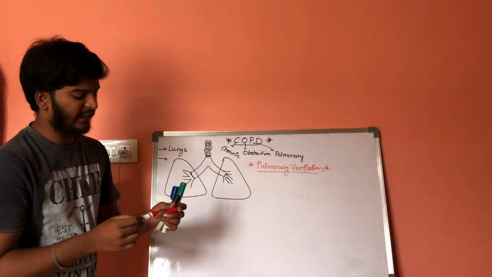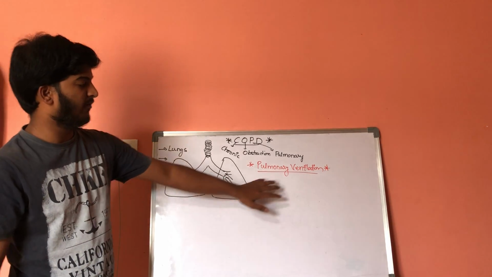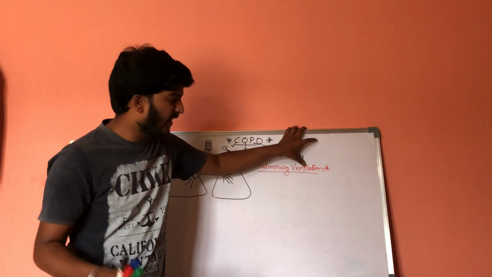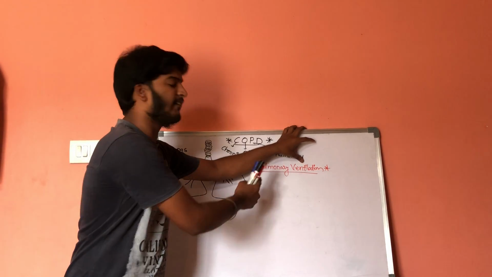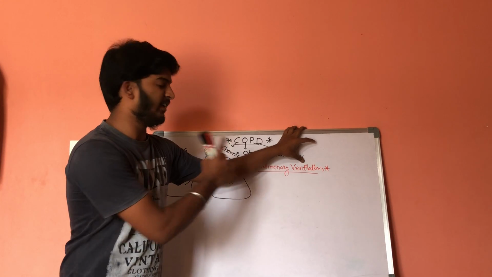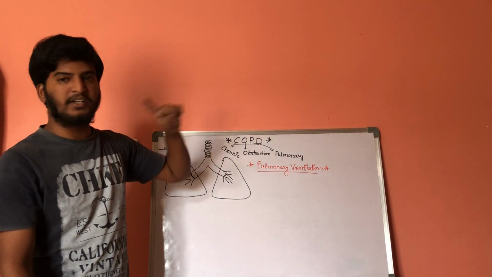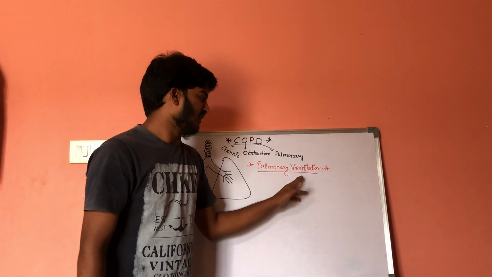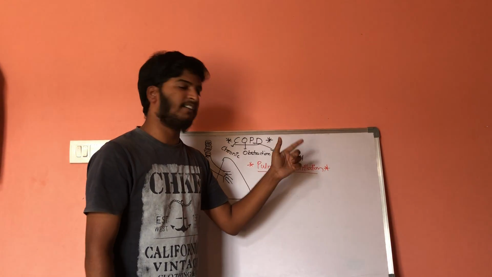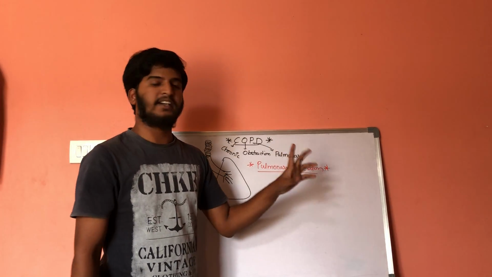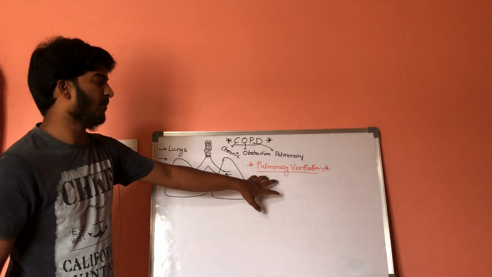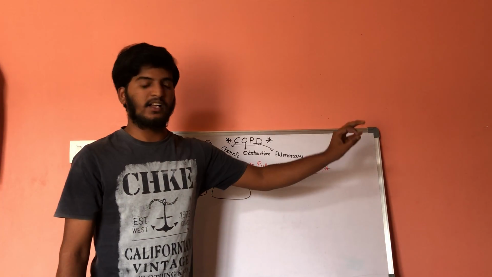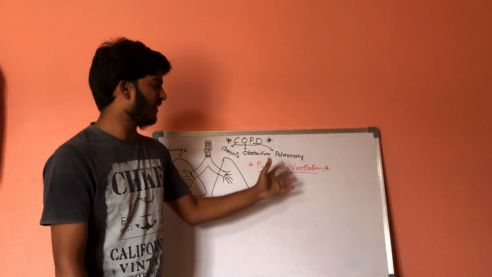What is ventilation? Ventilation is the amount of air entering into the alveoli for the exchange of gases per unit time, per one minute. So it is also called pulmonary ventilation.